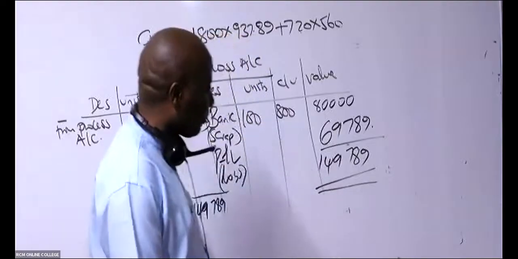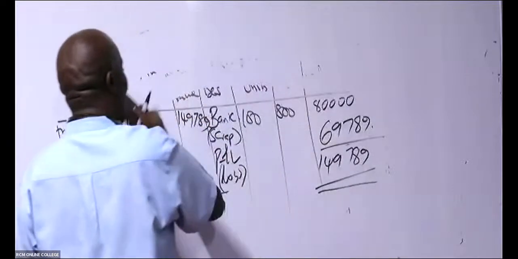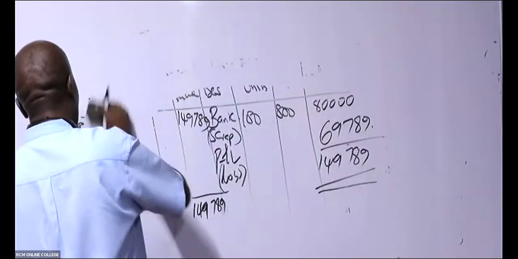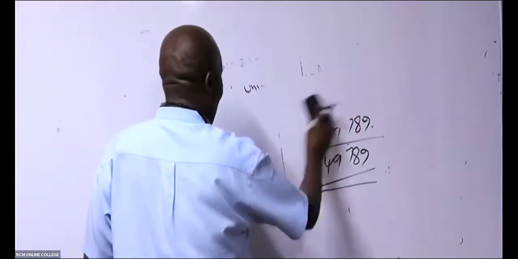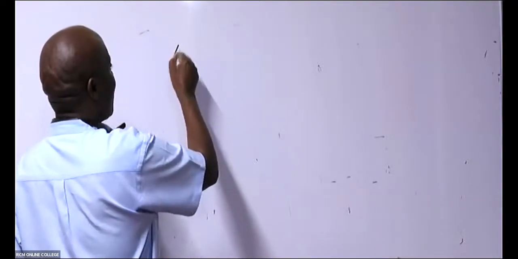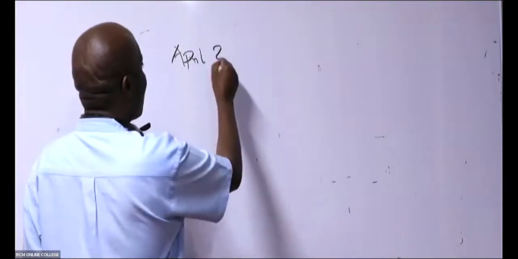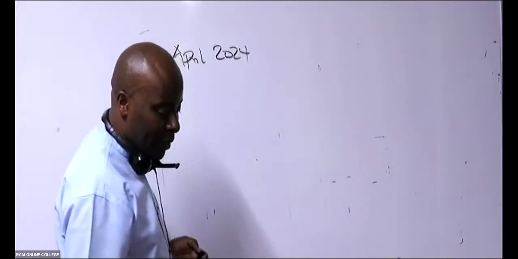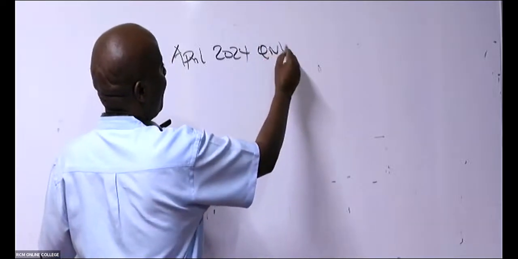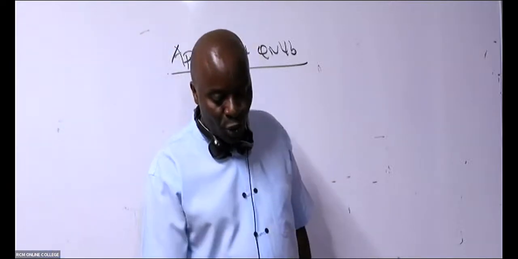Then there is a student who wants us to do April 2024 question number 4B. Please write that one. But I'm not doing it because now we have to agree. Do I do my questions or do I do your questions? We have to agree. Who is doing the prediction, or you guys don't want? Let me do my questions. But you can do it as homework yourselves. If you're not able to, I have all these answers that I'll be able to provide. Question number 4B, April 2024, and that shall be done tonight.